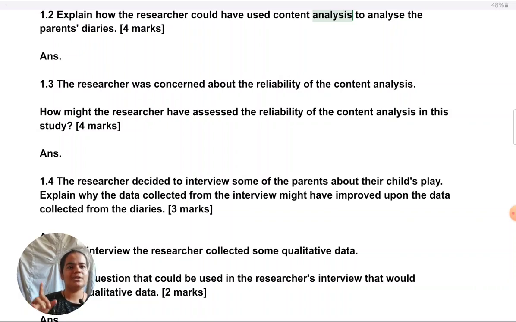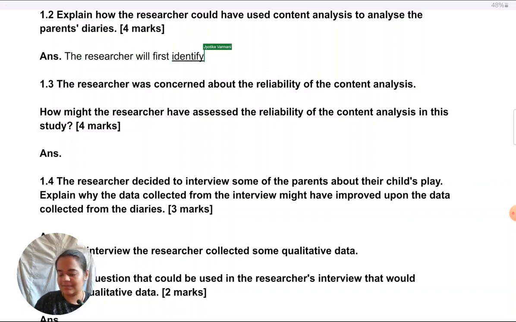So here also, if you generally say the following are 4 steps in content analysis and you give a definition of each, you're not going to be scoring. You have to keep on relating each step with this situation, which is about types of play and maintaining diaries. So the first step in content analysis is always identifying key themes. Here there is a very strong temptation in students to write 1, 2, 3, 4. 1, identify key themes. Please don't write like that. Write in complete sentences. So we can say the researcher will first